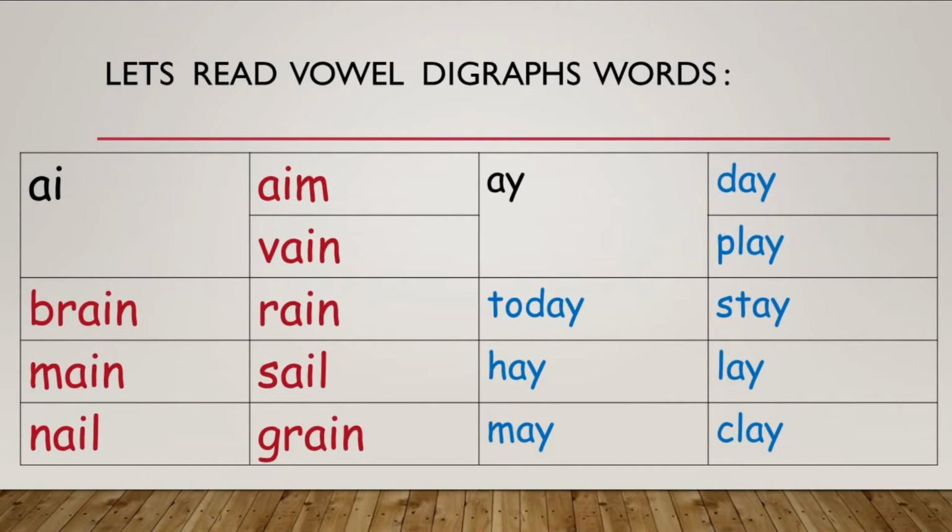So only the sound of the first letter is coming. Next, T-O, to, D-A, day, today. S-T, st, A, stay. H-A, hay. L-A, lay. M-A, may. K-L, cl, A, clay.